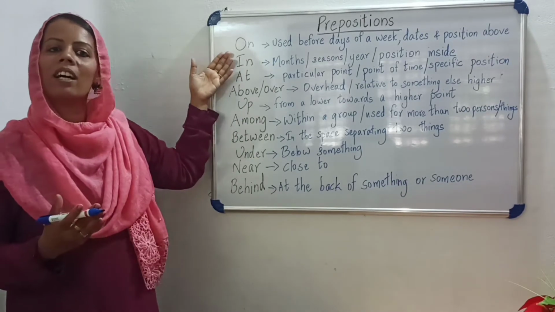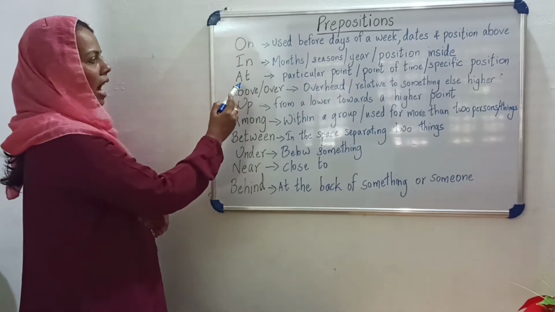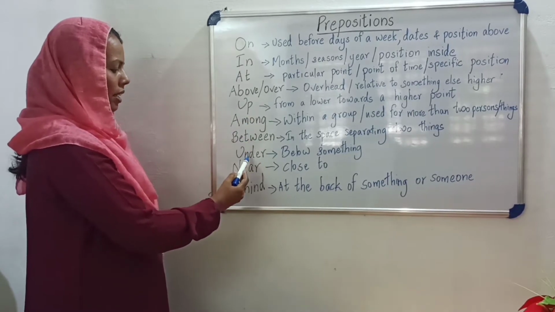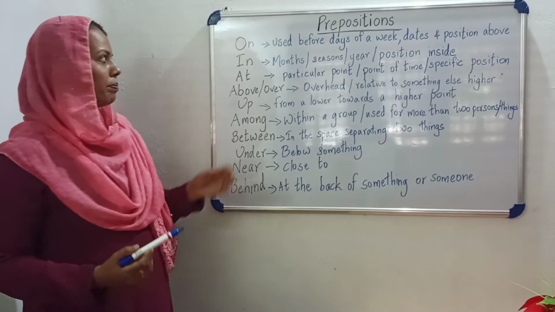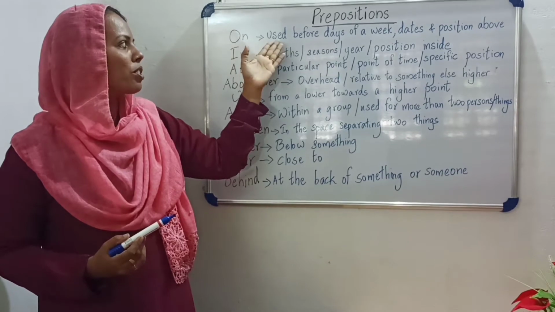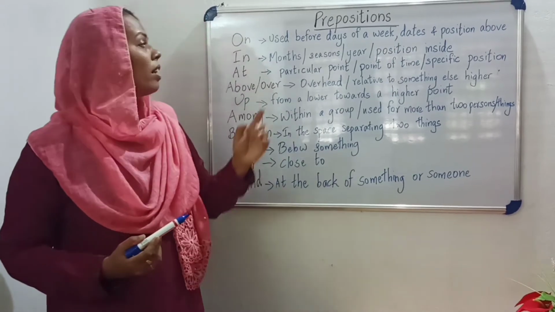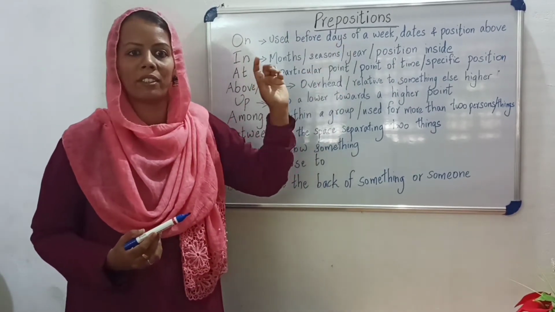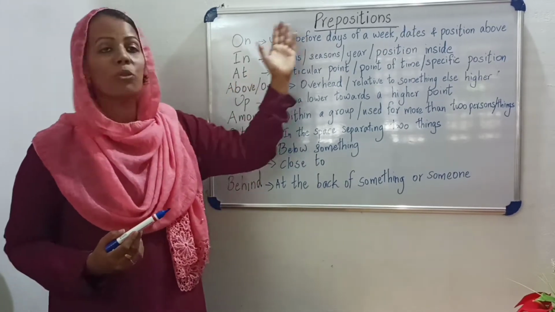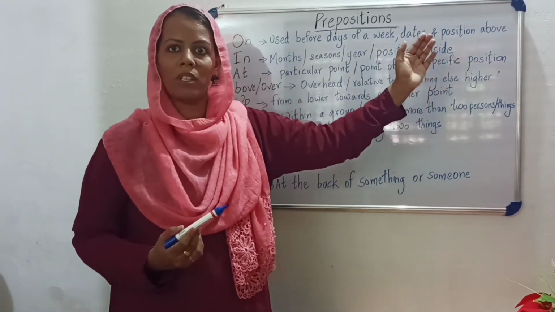Look here, we can see some commonly used prepositions in English: on, in, at, above or over, up, among, between, under, near and behind. We commonly use on before days of a week, dates and position above. For example, we arrived on Tuesday. Okay, on Tuesday. And dates and position above means